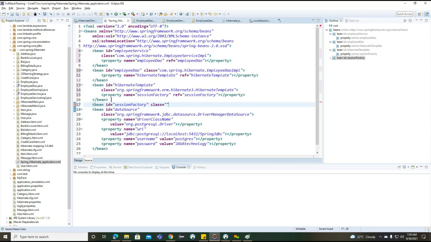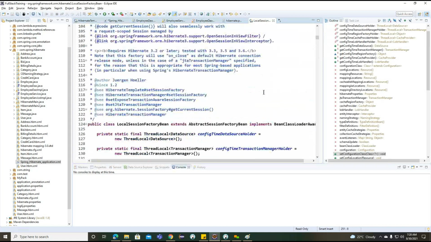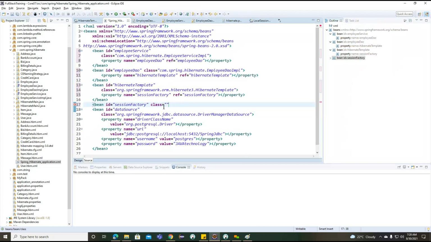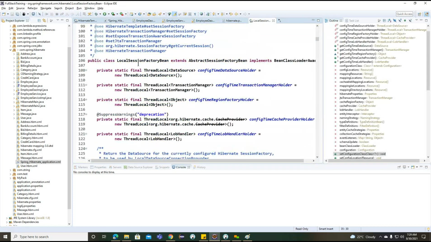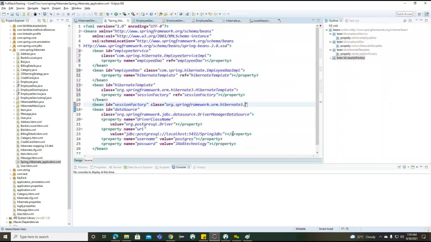And class here. So what is the class we are having here? This is the class we are trying to work with, something called org.springframework.orm.hibernate3.LocalSessionFactoryBean.